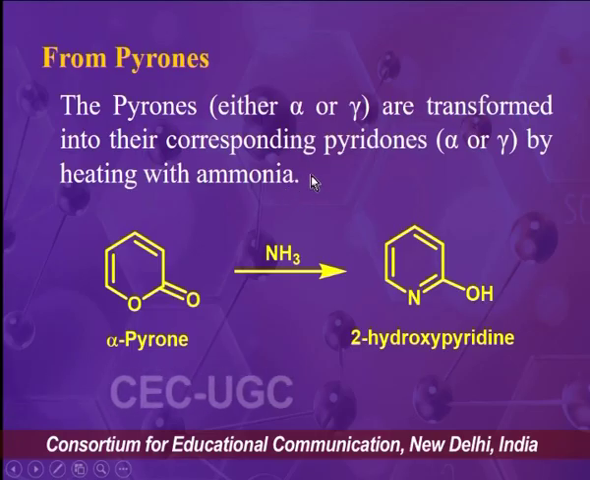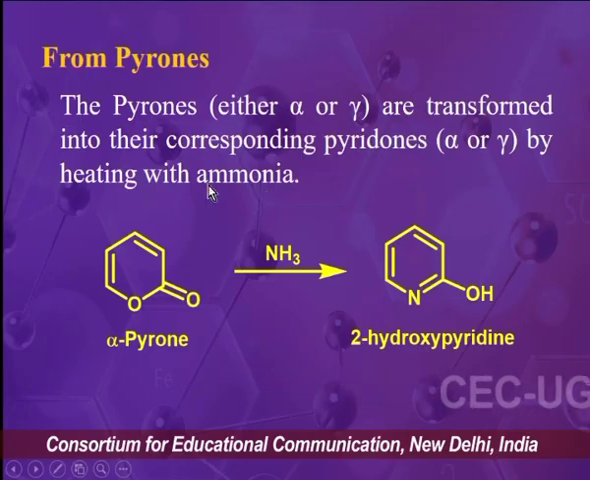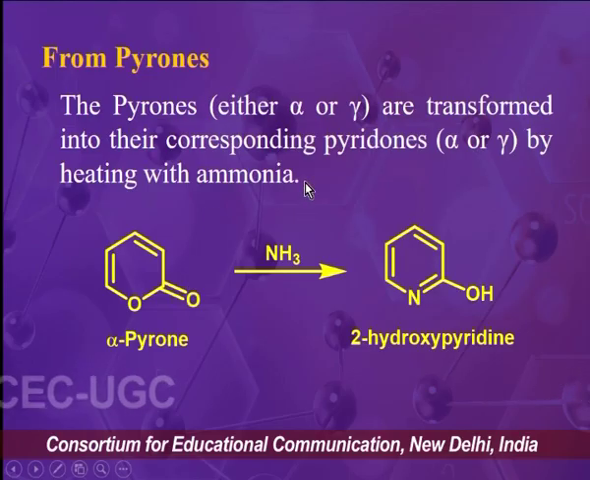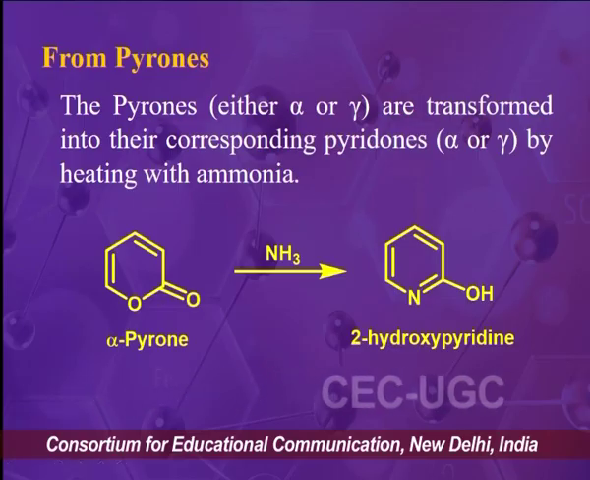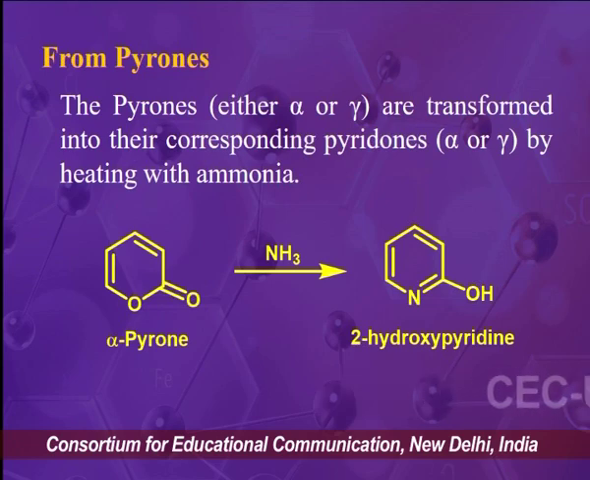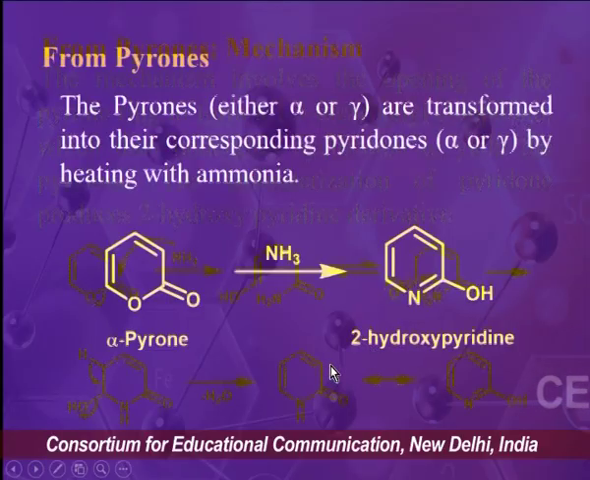So in the synthesis alpha or gamma pyrone are transformed into their corresponding pyridones that can be either alpha or gamma based on the starting precursor. So for the synthesis we have to heat pyrone derivative in presence of ammonia, and that will produce 2-hydroxypyridine as the final product.